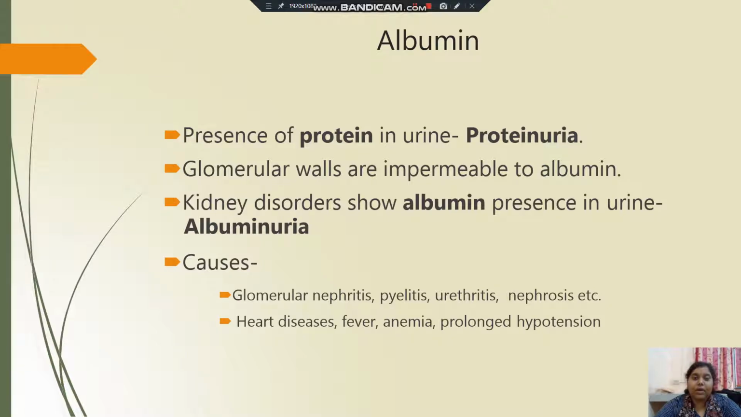Now going to discuss albumin. Presence of protein in urine is termed as proteinuria. In this case, the glomerular walls are permeable to albumin. Kidney disorders show albumin presence in urine, that is albuminuria. Its causes are glomerular nephritis, pyelitis, urethritis, nephrosis, etc. Heart diseases, fever, anemia, prolonged hypotension.